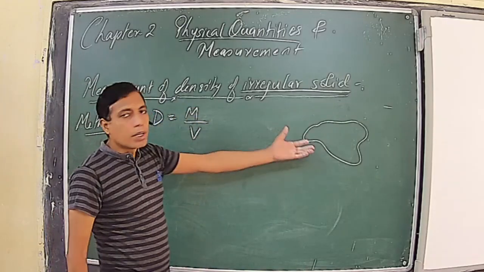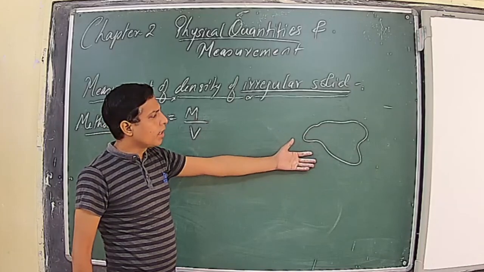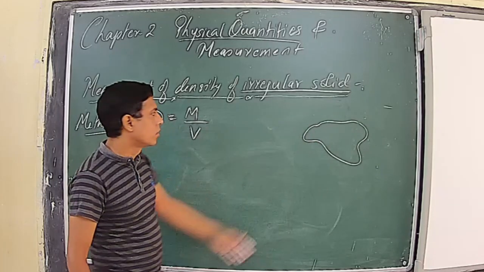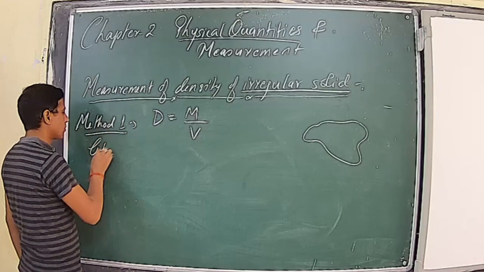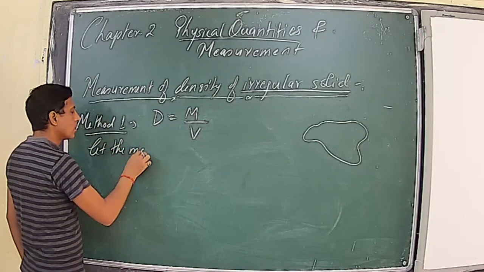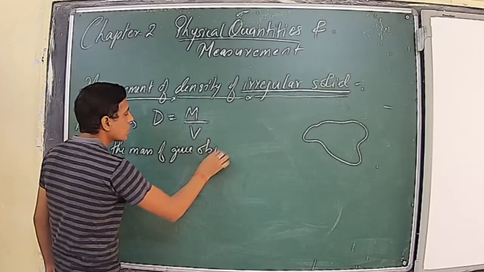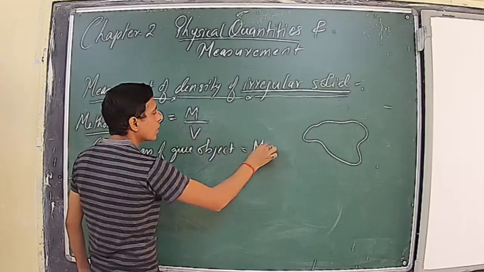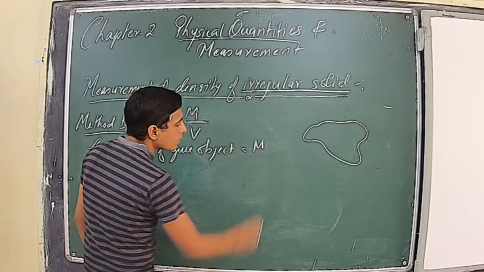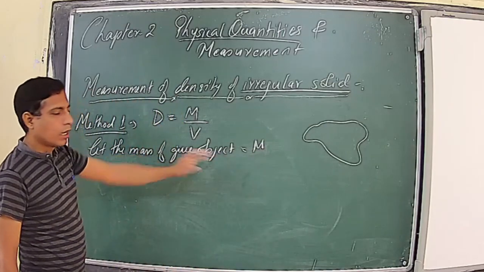So I will use a physical balance or any balance and I will measure its mass. Let the mass of the given object be m.